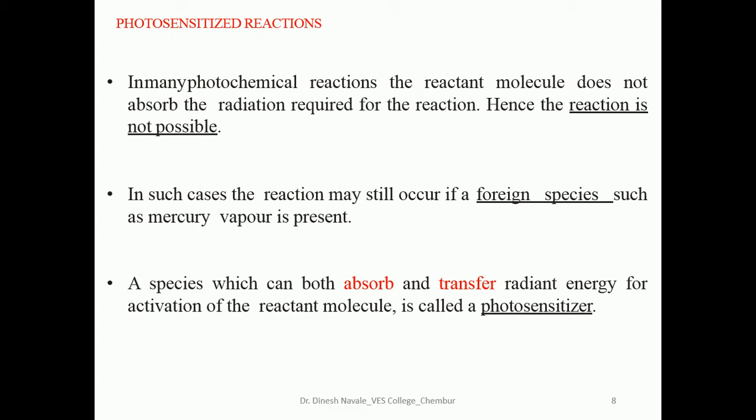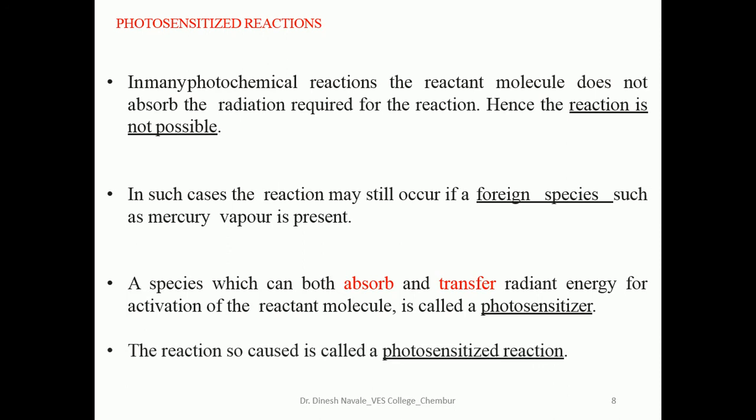Photosensitized reaction. In many photochemical reactions, the reactant molecule does not absorb the radiation required for the reaction. Hence, the reaction is not possible. So many times the photosensitizer plays the important role of activating the reactant molecule. The reaction is caused by the photosensitizer, so it is also called a photosensitized reaction.